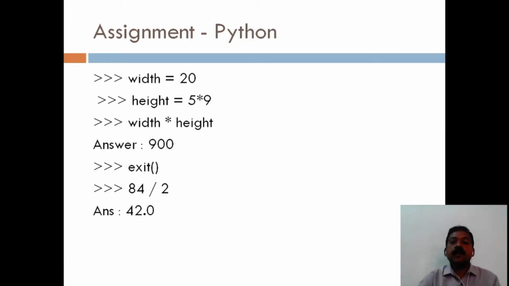The value will be assigned to the particular variable. Here 20 is a value that will be assigned to the variable width. The exit function is used to exit the command prompt.